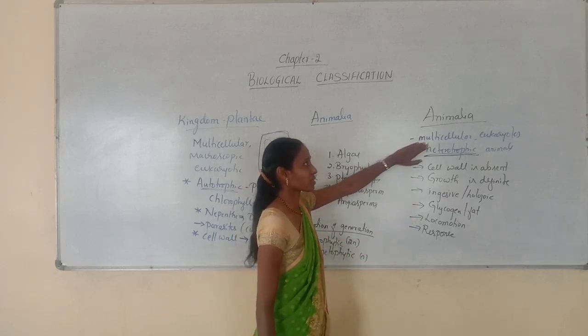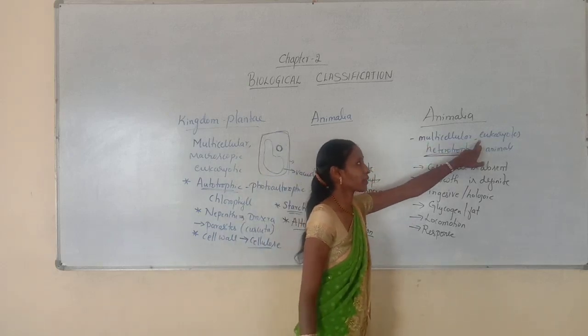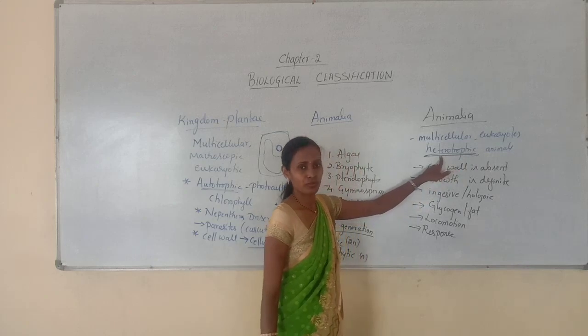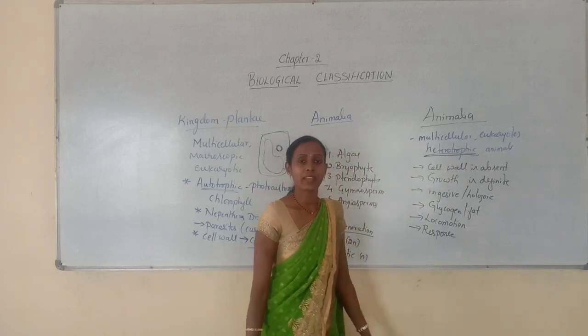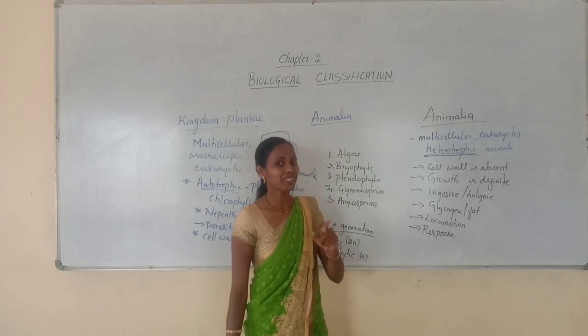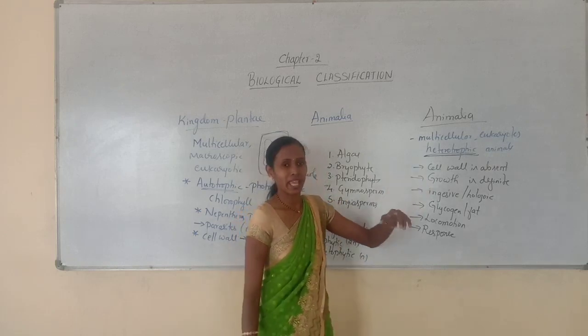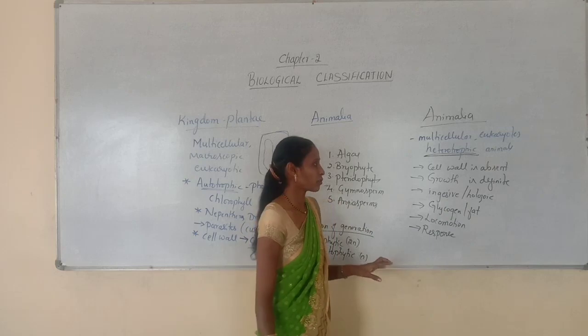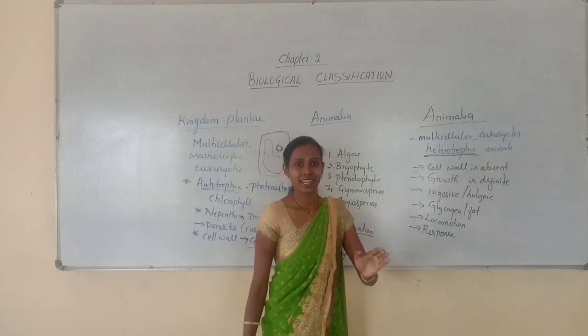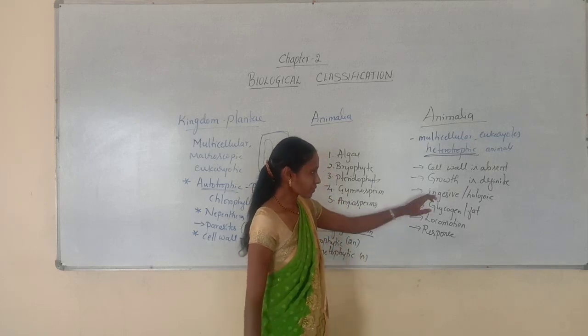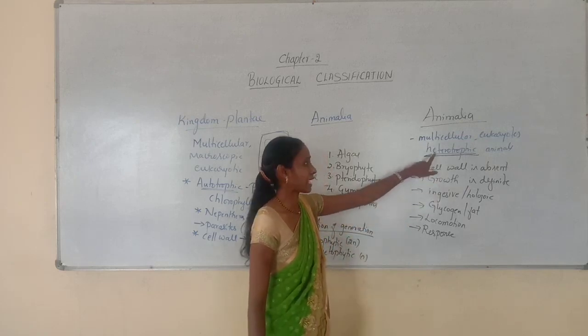Here the organisms are multicellular, eukaryotes, and heterotrophic. The cell wall is absent and the outermost boundary is the cell membrane. They are present everywhere, cosmopolitan in distribution, and growth is definite; there is no growth after attaining maturity. The mode of nutrition is heterotrophic.